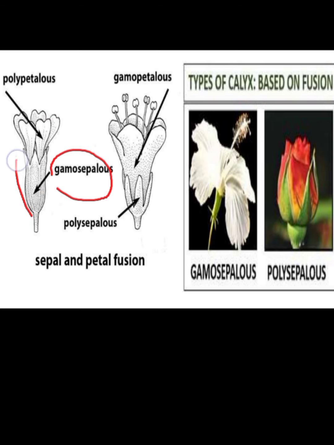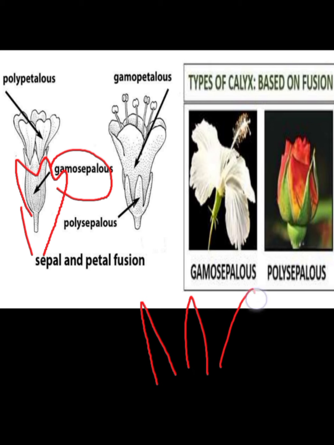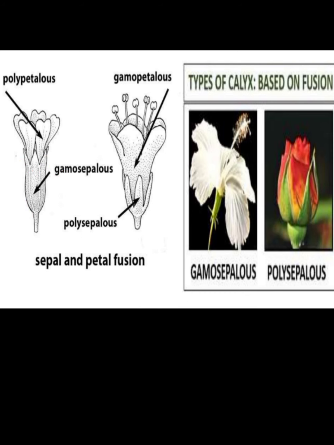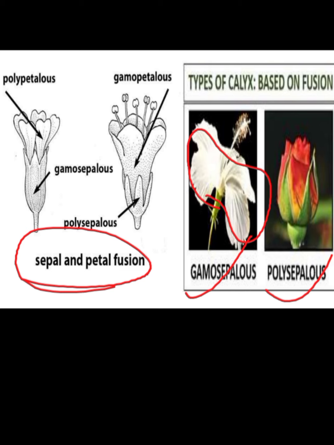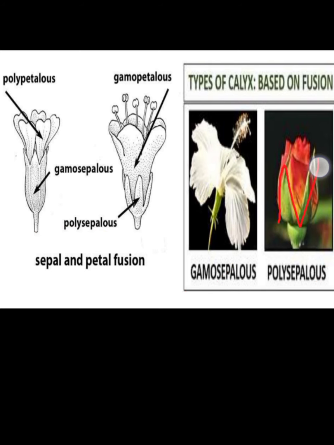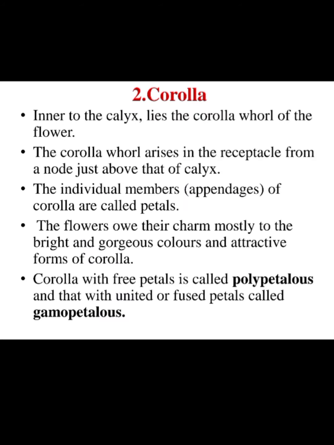Gamosepalous, why? Because the sepals are united. If sepals are present like this separately, not united, then it is called polysepalous. So here the petals and sepals fusion diagram is present. Types of calyx based on fusion are gamosepalous and polysepalous. You can see the diagram here. In gamosepalous, the sepals are completely united. But in polysepalous, they are present separately.